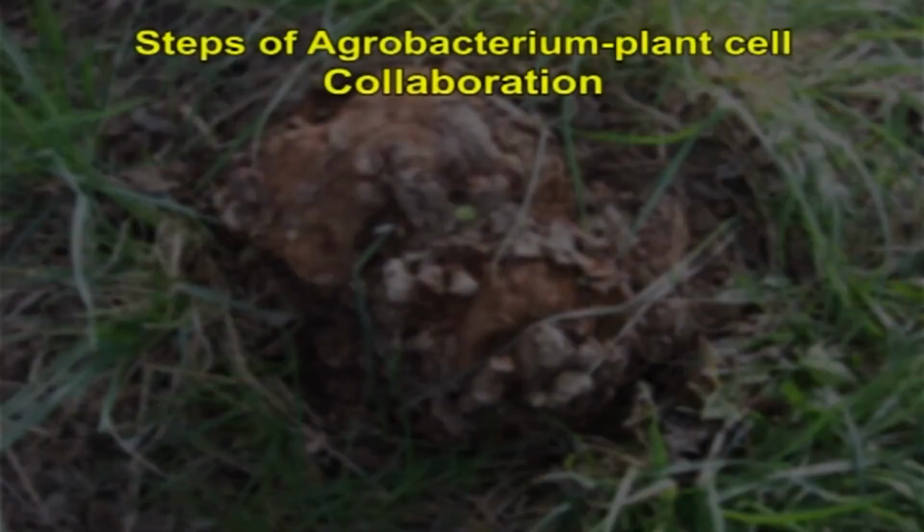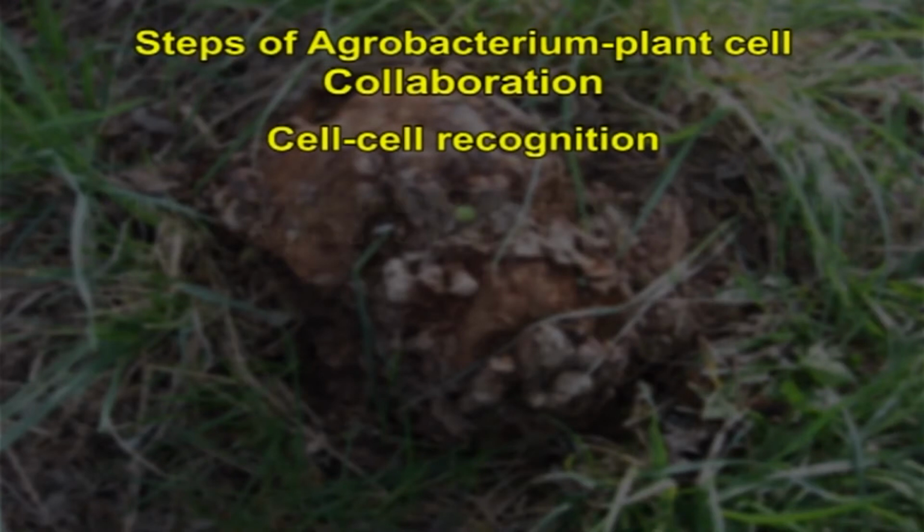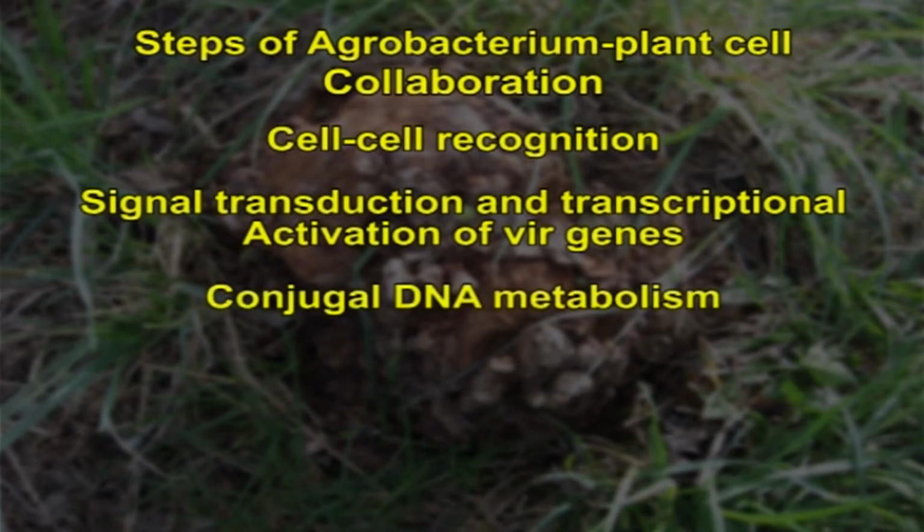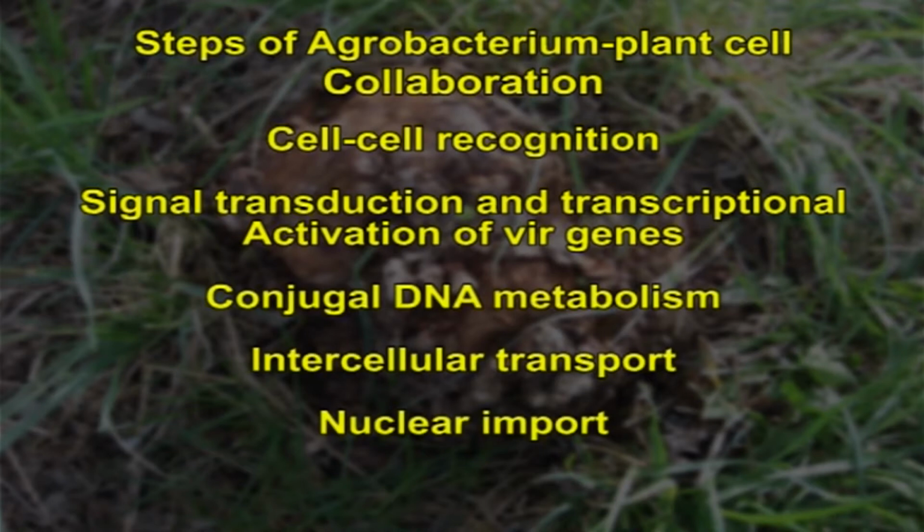So, scientists can substitute the tDNA coding region with any DNA sequence without any effect on its transfer from Agrobacterium to the plant. Steps of Agrobacterium plant cell interaction involve cell-cell recognition, signal transduction and transcriptional activation of Vir-genes, conjugal DNA metabolism, intercellular transport, nuclear import and tDNA integration.